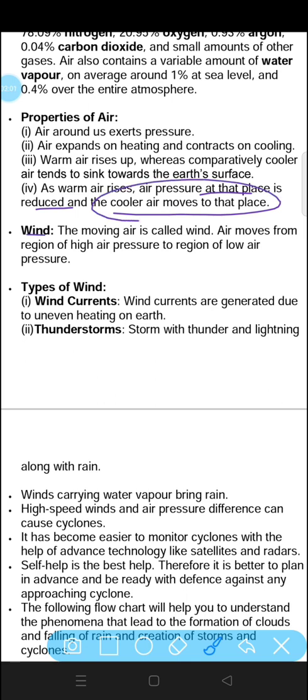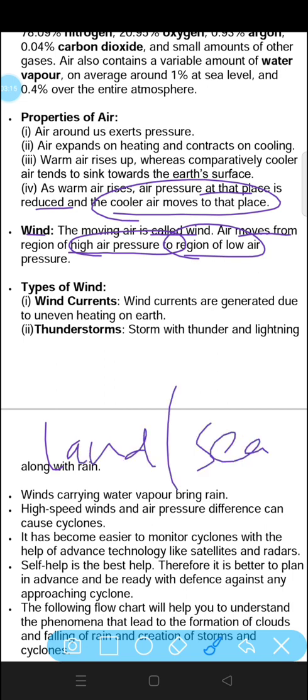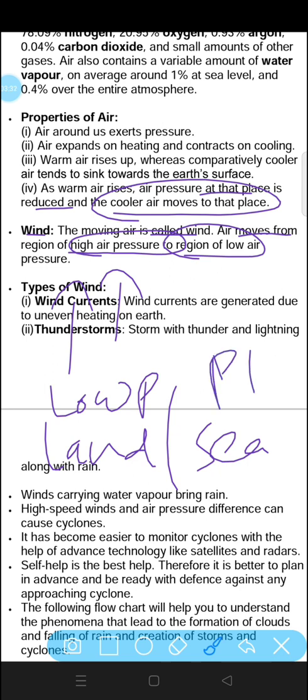Now after that, wind. The moving air is called wind. Air moves from a region of high pressure to a region of low pressure. We have talked about land and about sea. Similarly, the air of land gets heated up and rises above. Here the pressure will be low, whereas the air of the sea will take some time to get heated up. So here the pressure will be high. So air will move from high to low pressure. Similarly, air travels from a region of high air pressure to a region of low air pressure.